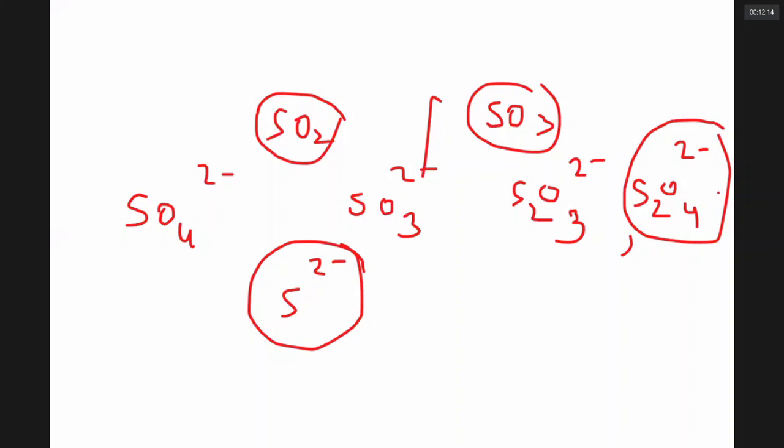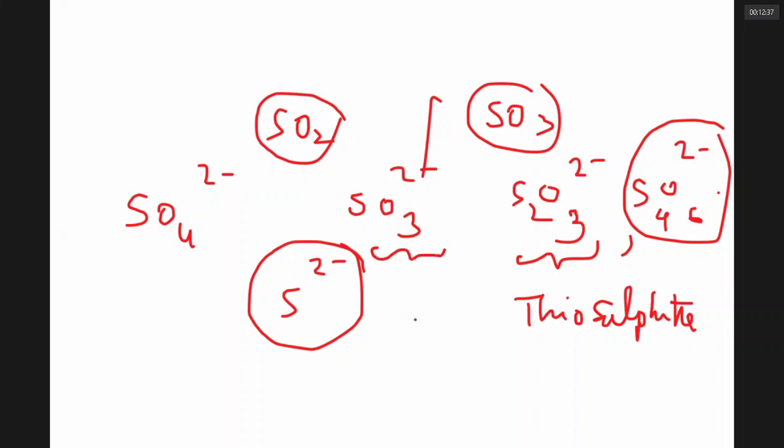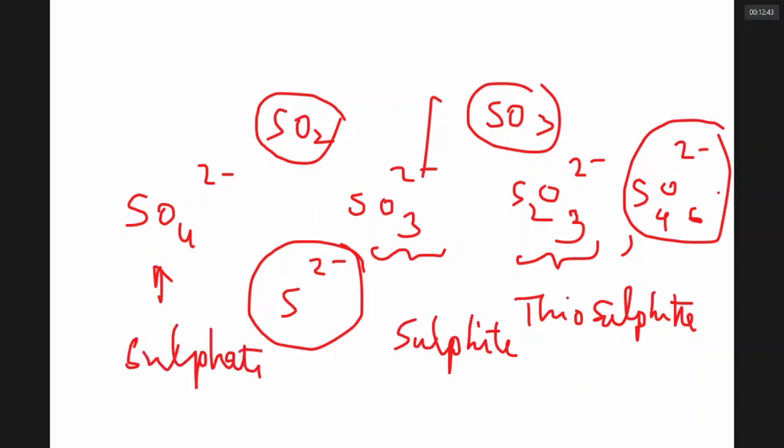I'll make it still more complicated. Tetrathionate. This is S2O3, thiosulfate ion. And this is called sulfite ion. It is known as sulfate ion. It is sulfide ion.